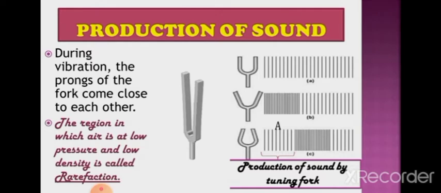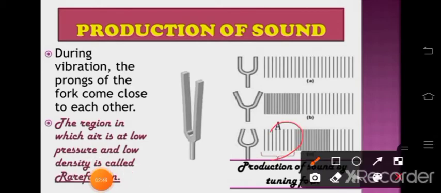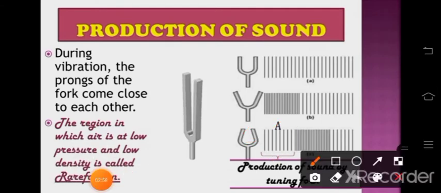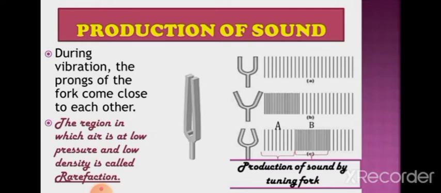The region in which air is at low pressure and low density is called rarefaction, because here the air molecules are a little far away from each other. The tuning fork is bending towards each other, and that is why the air molecules present outside are moving freely, and because of that, rarefaction comes out with low pressure and low density.